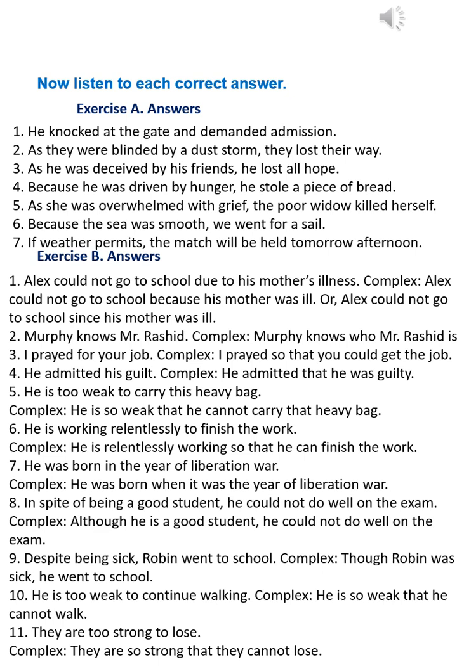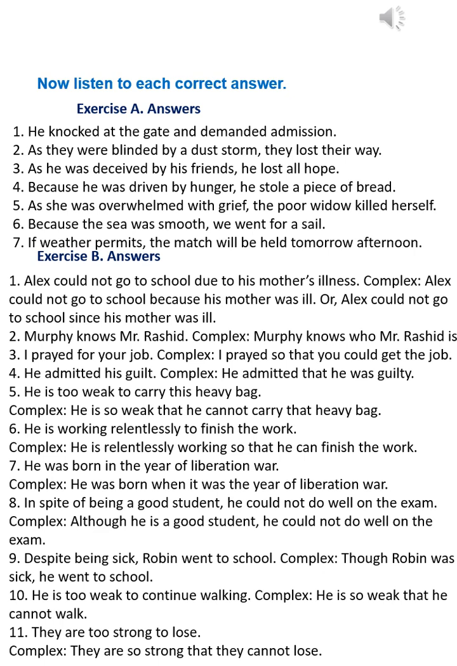2. Murphy knows Mr. Rashid. Complex: Murphy knows who Mr. Rashid is. 3. I prayed for your job. Complex: I prayed so that you could get the job. 4. He admitted his guilt. Complex: He admitted that he was guilty.